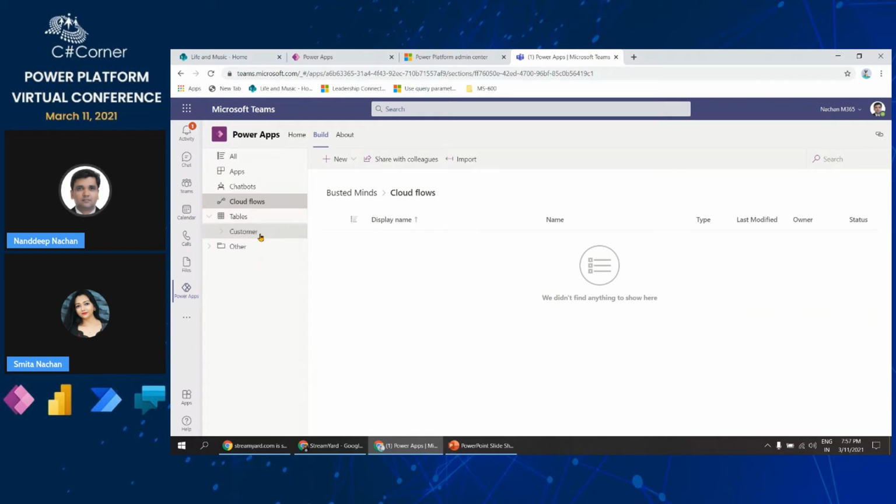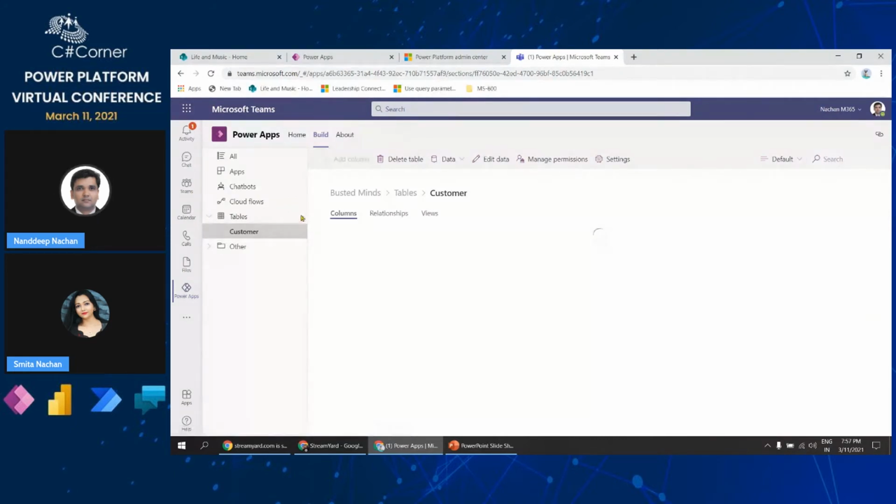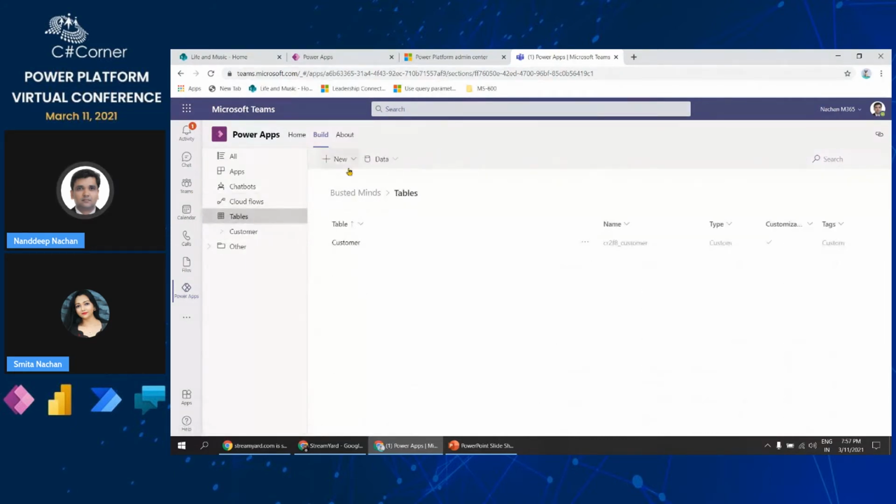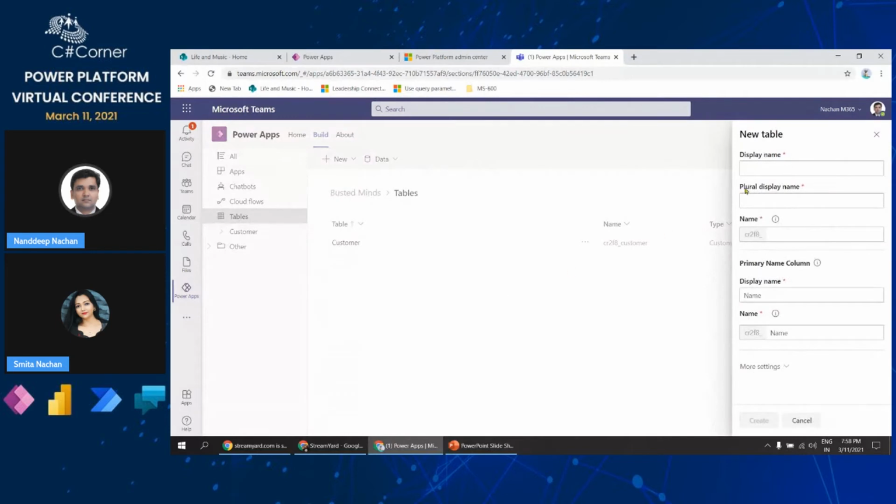Then we have a separate space here for tables. The customer table that we created is here. From here we'll be able to create a new table as well as a new environment variable, which can be shared across all of the apps and flows. So let's say from here we will create one more table, and we will call it the orders table.